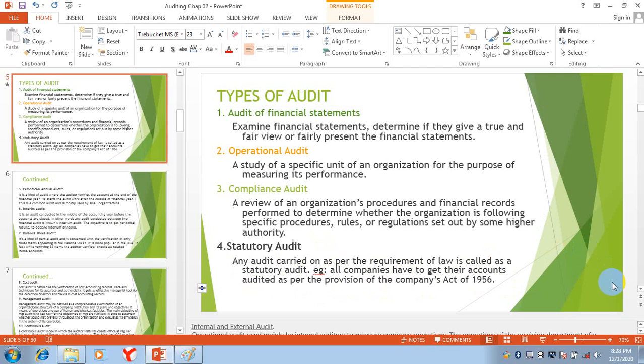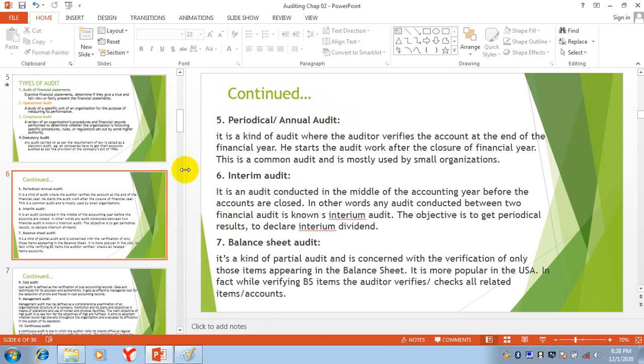So we call it statutory audit. Then there is annual audit. This annual audit is basically for small organizations. At the end of the year, auditors come and check your financial statements and financial records.